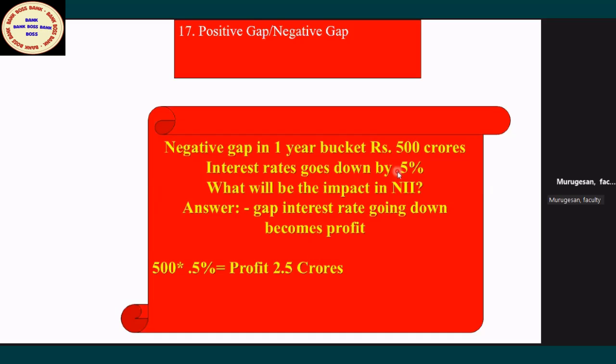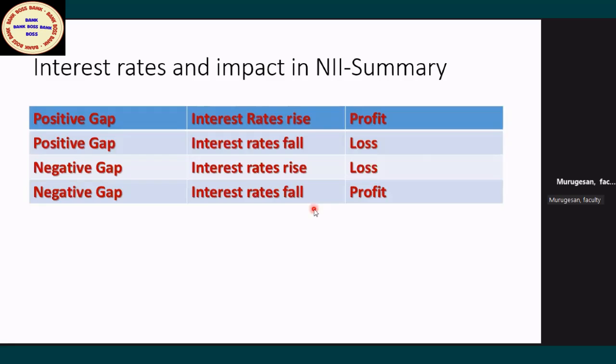Because the interest rates are going down, I will get the 500 crore at a cheaper rate. So cheaper means indirectly it becomes a profit. Notionally it's a profit. How much profit? 500 crore into 0.5%, that is 2.5 crore in this scenario. In this scenario, it's a profit. Now, have you understood or not? Now, I will give you four situations. Four situations you have to keep. You should not memorize it. You should apply logically. You have to understand.